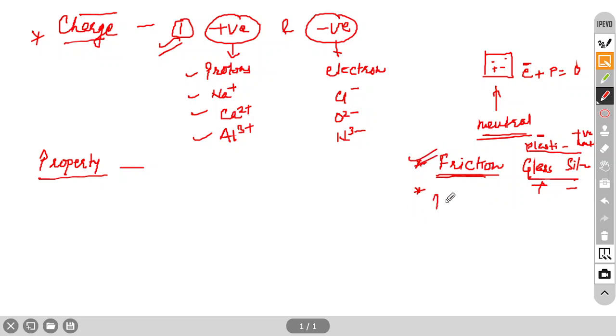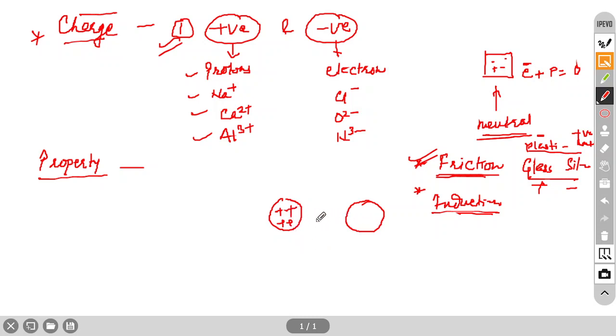Through induction also we can develop charge. Induction means without touching. Here we have to touch, we have to rub with each other. These two materials are in contact with each other. In case of induction, we can develop charge without touching also. Suppose this ball, any ball, say a plastic ball, has positive charge on it.